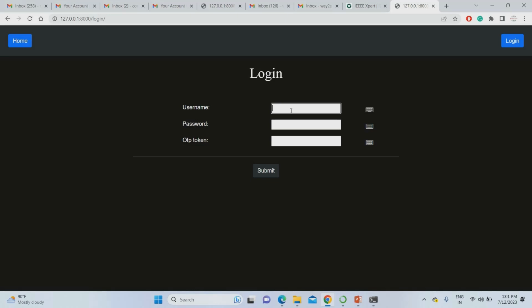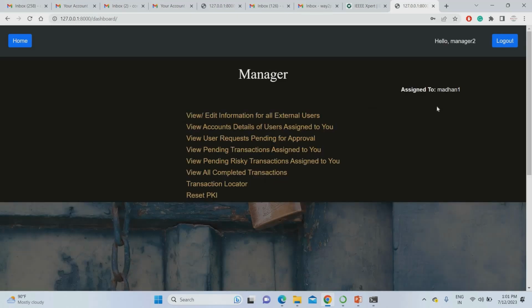I'm going for manager 2. The password I gave is Madan$123. Then it asks for the OTP. As you know already, you have to use the Google Authenticator OTP here, 427270. This OTP is always changing every 10 seconds. So you have to use Google Authenticator for authenticating each and every time. It's used for converting that data into blockchain. Just give submit. Now you can find the manager function.